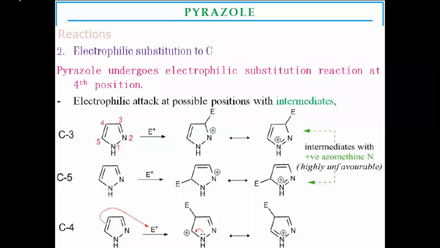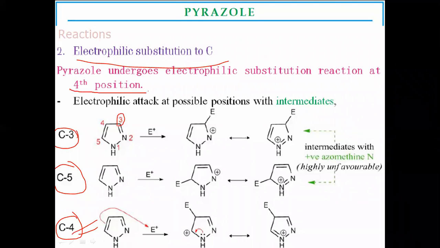Then the second reaction is electrophilic substitution, which occurs at the carbon atoms. Which positions have carbon? Third, fourth and fifth positions. These are the three positions, 3, 4 and 5, where carbon atoms are present, and these carbons are generally attacked by electrophilic substitution. Out of the three positions, the C4 position is the more favorable position for electrophilic substitution.